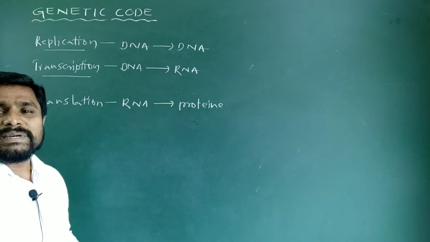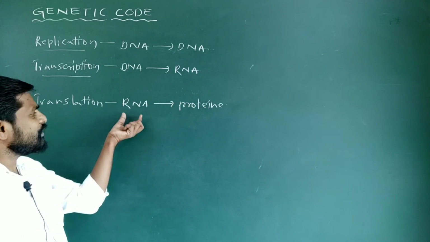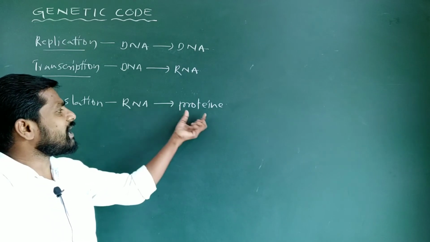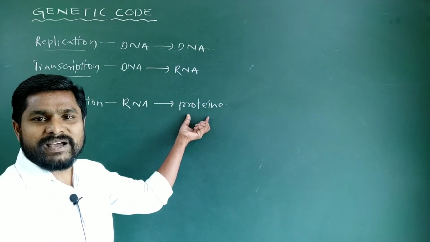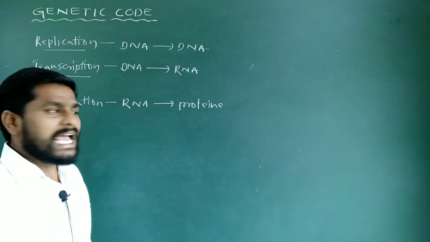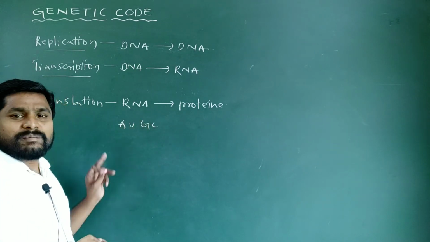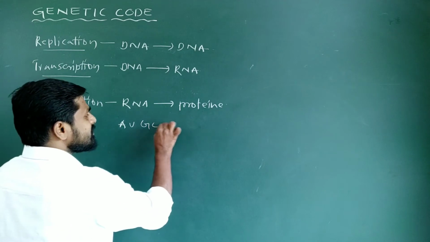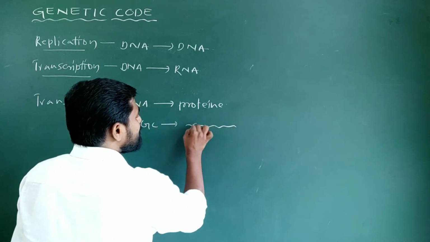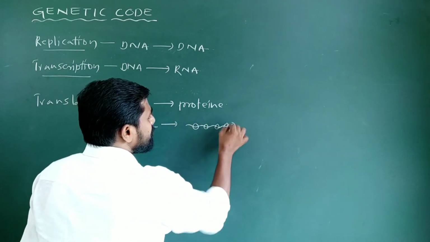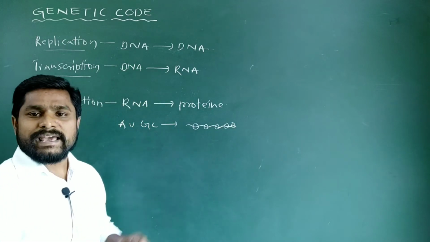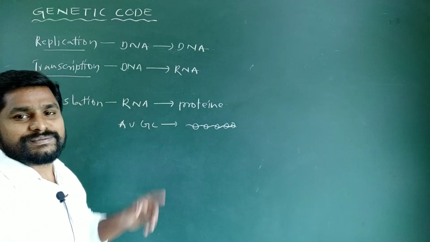Here there is no complementarity between the nucleotides of a nucleic acid and the amino acids of a polypeptide chain. The language of nucleotides AUGC of the RNA molecule is translated into the amino acid language of a polypeptide chain, hence the name translation.